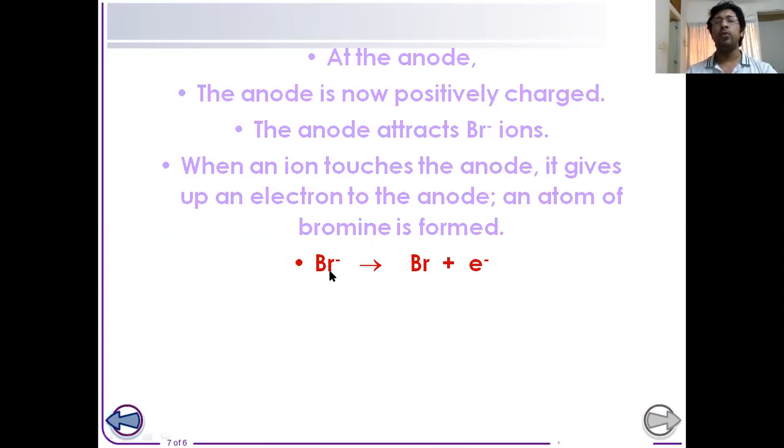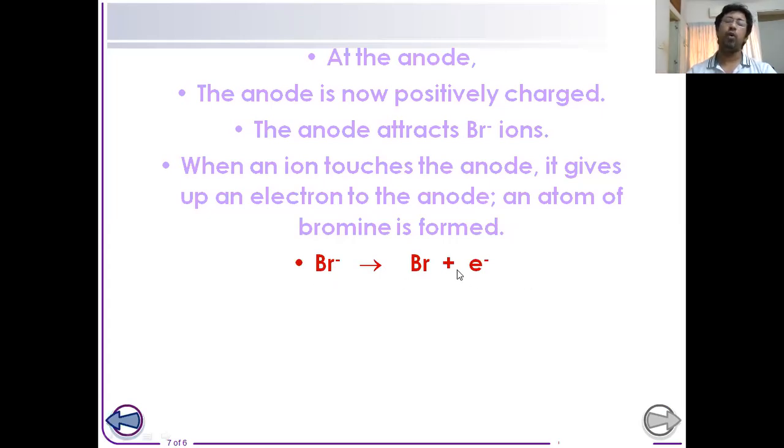So the bromide ion will migrate towards the anode, and as the anode is the positive end of the electric source, it has a deficiency of electrons, and on the other hand, the bromide ion has an extra electron. So the bromide ion will lose this electron, and that equation can be shown in this way.